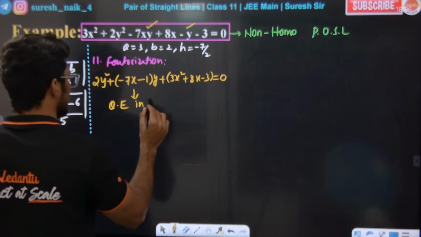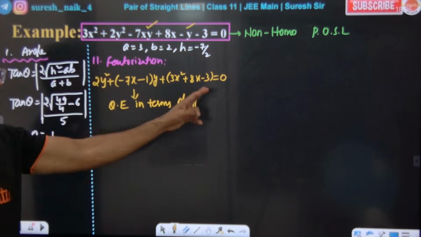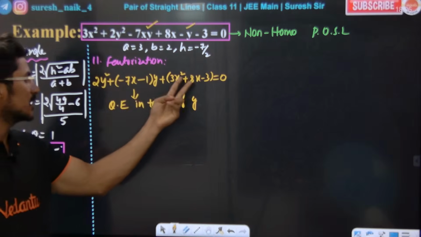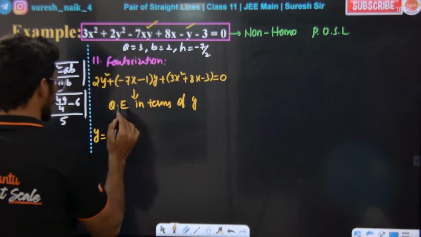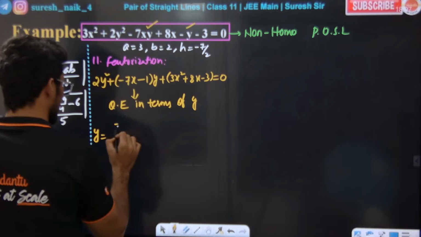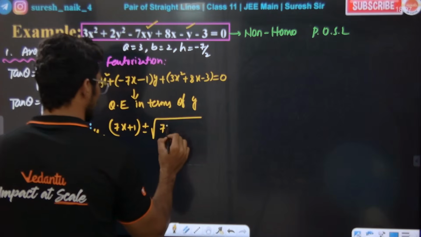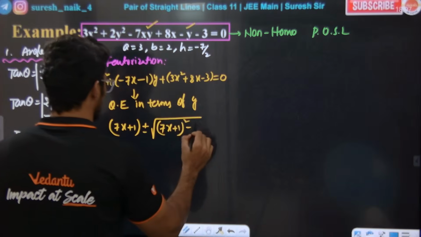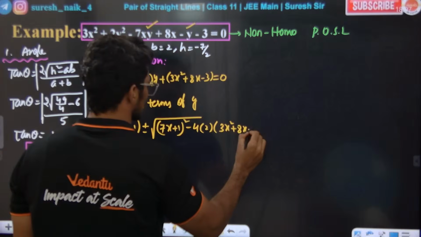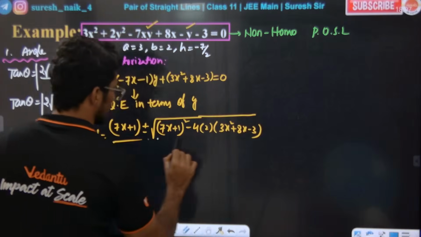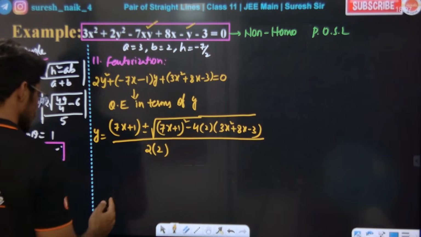It is like ax square plus bx plus c, a quadratic in terms of y. Sir, how do you find this out? y is equal to minus b, minus b means 7x plus 1, plus or minus square root of b square minus 4ac, divided by 2 times a. A means the coefficient of y square. You solve this.